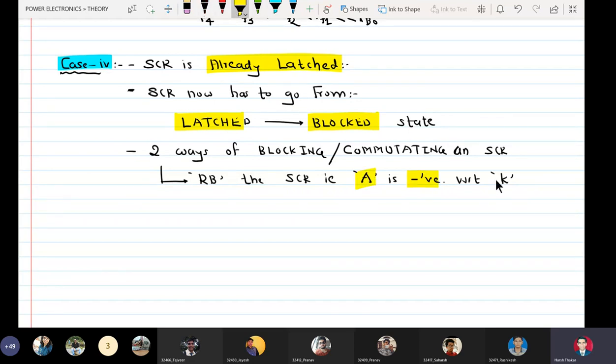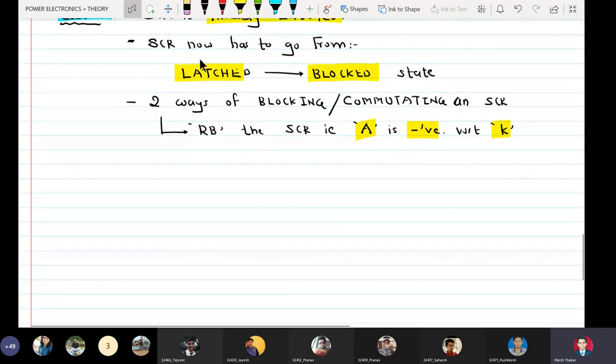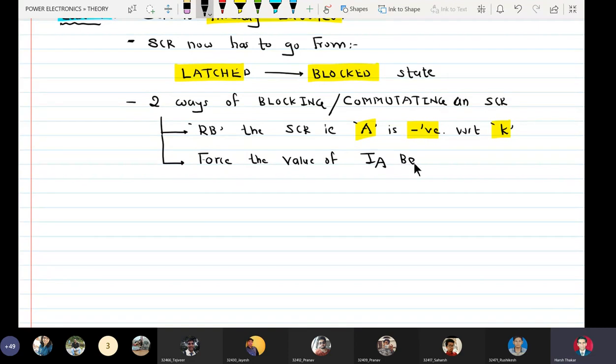And the second solution is to force the value of IA below holding current.